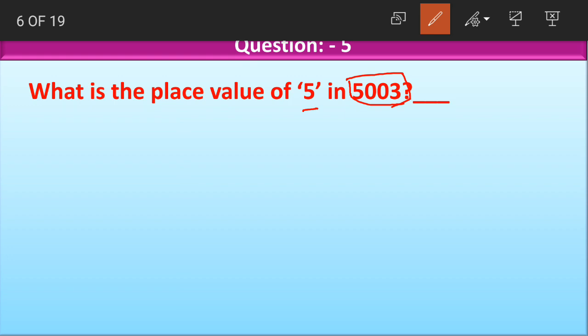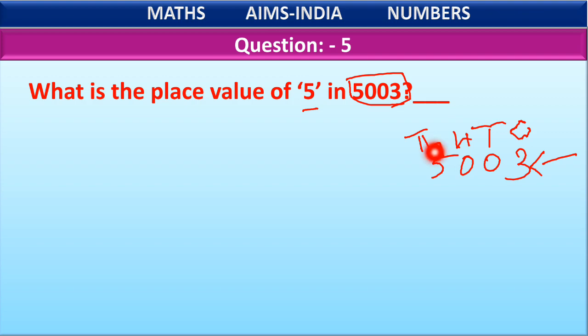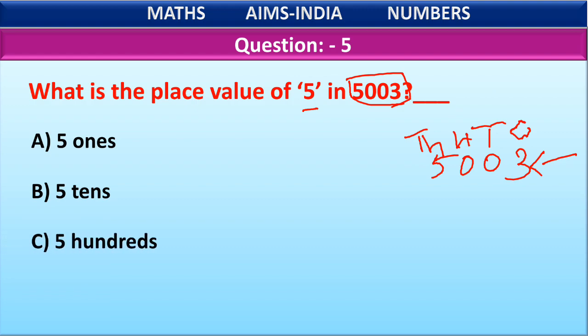If you remember, I said that for solving these kind of questions, first write the place values on top of the number. How do we start writing the places? We start writing the places from the right side. What is the first place, children? First place is ones, then comes tens, then comes hundreds, and then comes thousands. Okay. First we have written the places on top of the number, and now let us look at the options here. Option A 5 ones, option B 5 tens, option C 5 hundreds, option D 5 thousands.